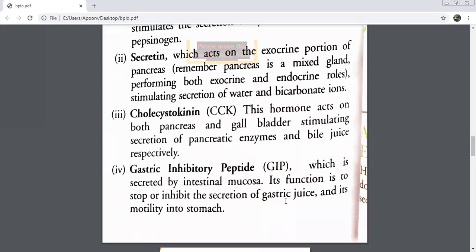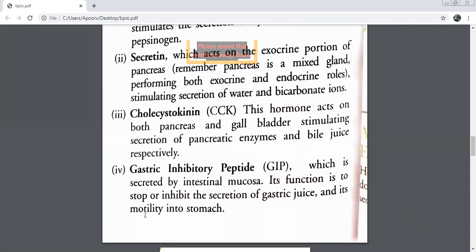Acid and gastric juice. Yes, and this is done to protect what? Small intestine. Yes, this is basically done to protect the small intestine from the damage made by a higher amount of acids. And this motility part which I discussed with you, it is inhibiting the motility, the movement.